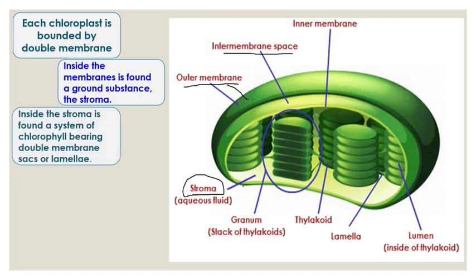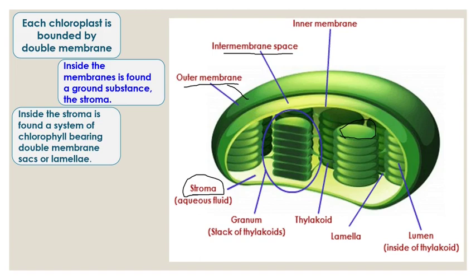In the stroma, there is a system of chlorophyll bearing double membrane sacs called lamellae. Before understanding, look at this picture. Can you see these sac-like, discoid-like structures which are stacked one above the other? These are thylakoids, which are placed one above the other.